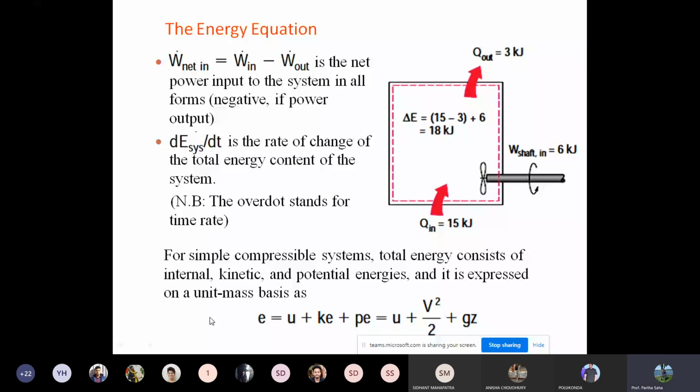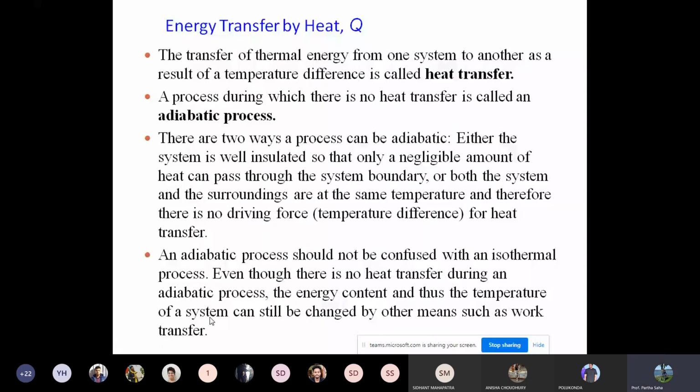Energy transfer by heat: the transfer of thermal energy from one system to another system is known as heat transfer. That happens due to the change in the temperature of the system. There are different systems like isothermal system, adiabatic system. I think all of you know from your basic thermodynamics knowledge what an adiabatic system is. An adiabatic system is nothing but there should not be any heat transfer to the surroundings from the system, right?